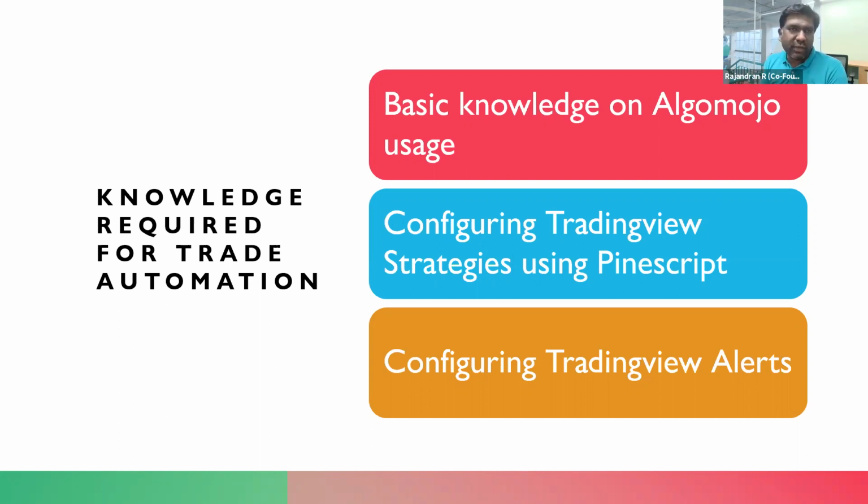And of course, how to configure a trading strategy, how to backtest it, that is some basic idea that I will be providing here, and how to configure the trading alerts. If you know these basic concepts, you can do automation easily using TradingView PineScript. Of course, if you have PineScript knowledge, that is an added plus, and definitely that will help you design your own trading strategy. Or you can also hire coders from the internet. There are platforms like Upwork where you can find PineScript coders for automation, and a lot of freelancers are available on freelancer.com and various freelancing portals. They provide automation assistance to traders.